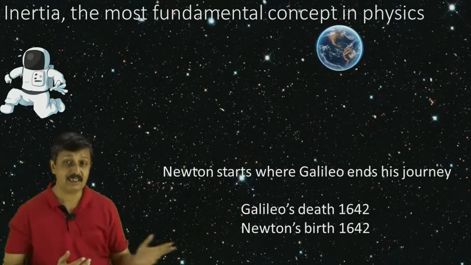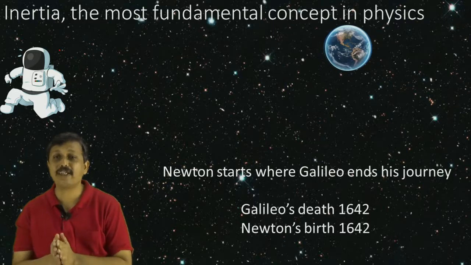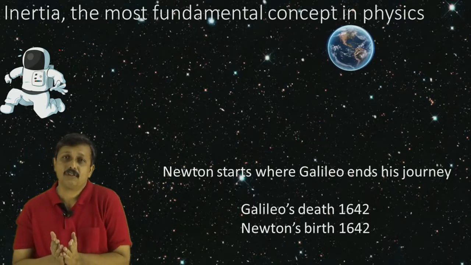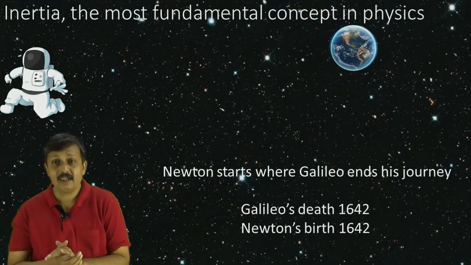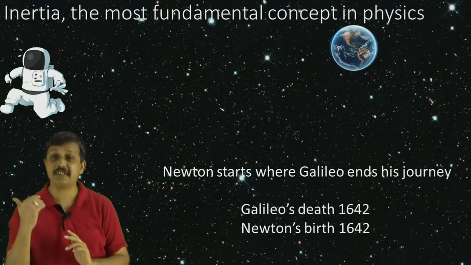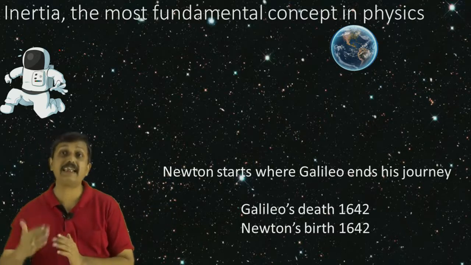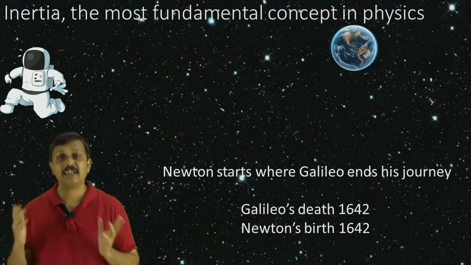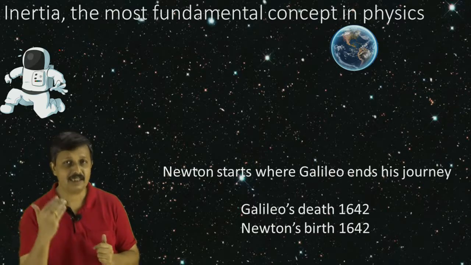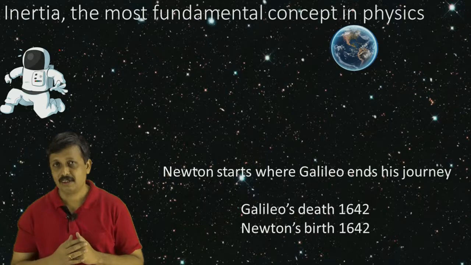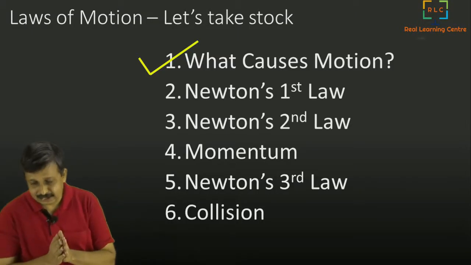Newton starts where Galileo ends his journey. In 1642, Galileo breathes his last in a jail, and in the same year Newton is born. He takes forward Galileo's ideas, and we will watch what Newton said and how he took it forward in the next video. So let's take stock and see what we have learned.